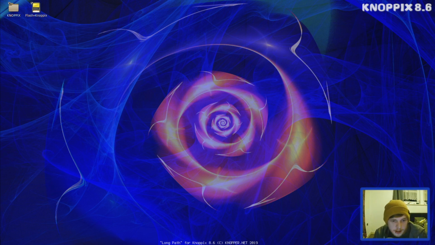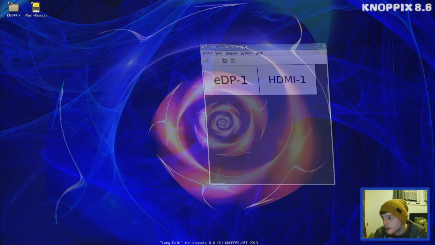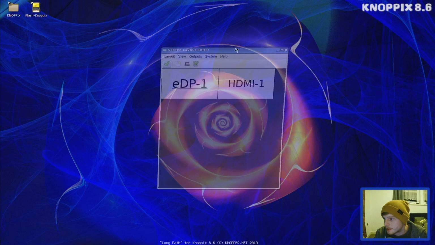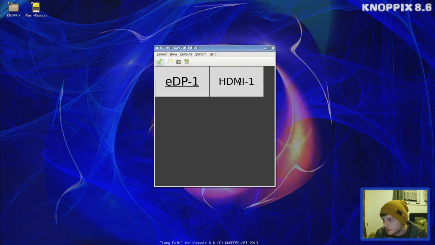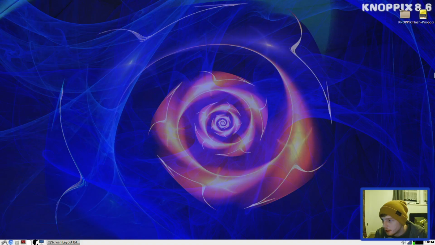Right, so here's the screen layout setting. Oh, you can't see it, can you? Let me move it over here. Here we go. Here's the screen layout setting. It's a very simple affair. So what you do is you drag that over there. Oh, no, that wouldn't work. Let's do that again. All right, if we do that, hopefully we've got full resolution the way it should be.